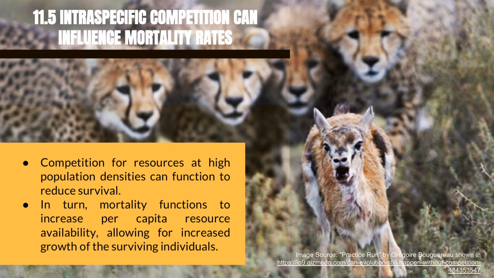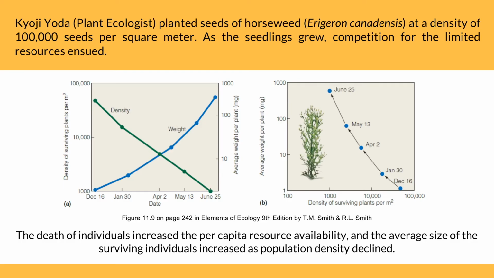Chapter 11.5, Intraspecific competition can influence mortality rates. Competition for resources at high population densities can function to reduce survival. In turn, mortality functions to increase per capita resource availability, allowing for increased growth of the surviving individuals. Plant ecologist Kyoji Yoda planted horseweed, Erigeron canadensis, seeds at a density of 100,000 seeds per square meter.